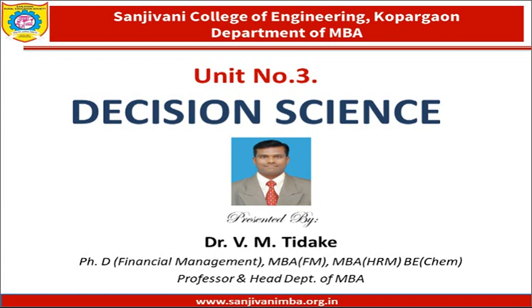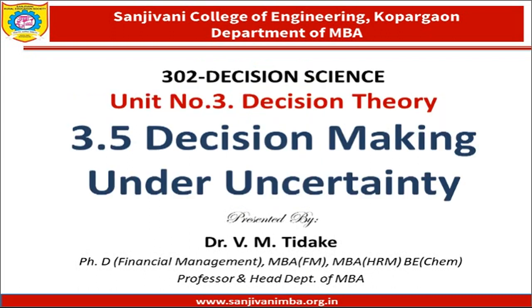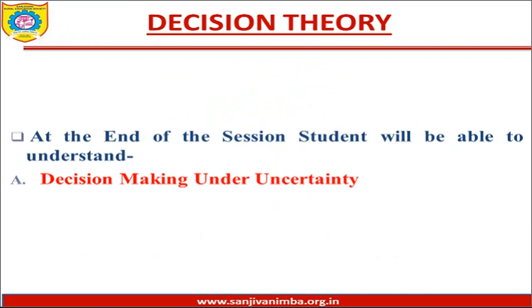Today, let us continue our studies of unit number 3 under Decision Science. In particular, we are going to see decision making under uncertainty. At the end of the session, every student will be able to understand the various techniques under decision making under uncertainty.